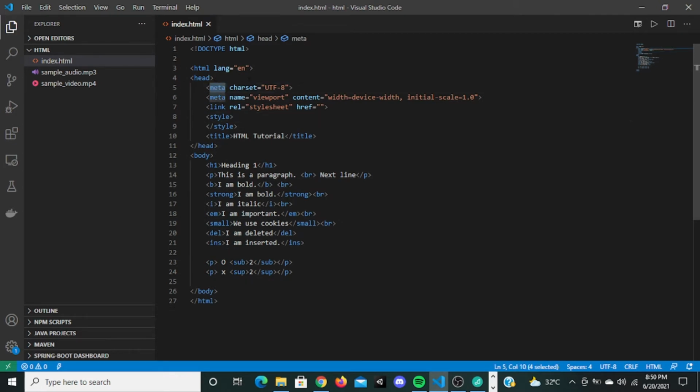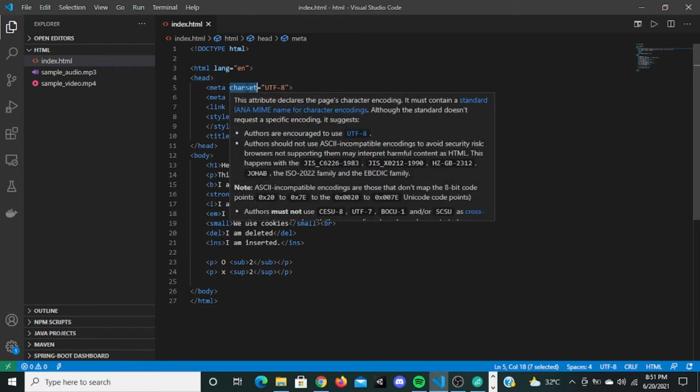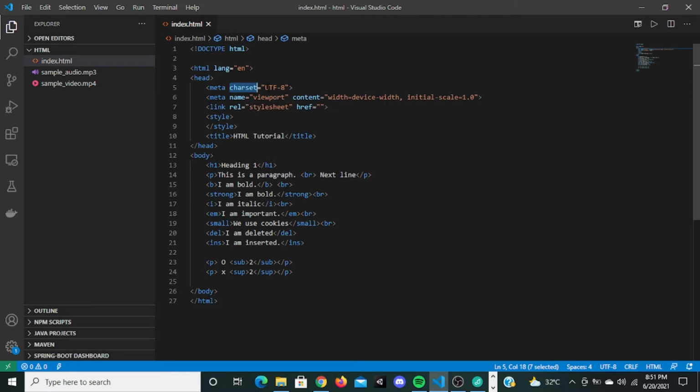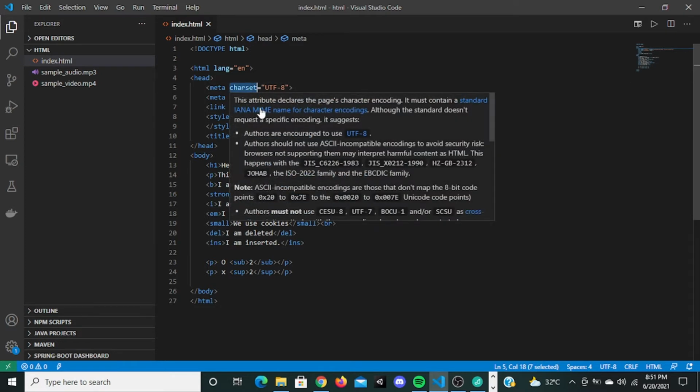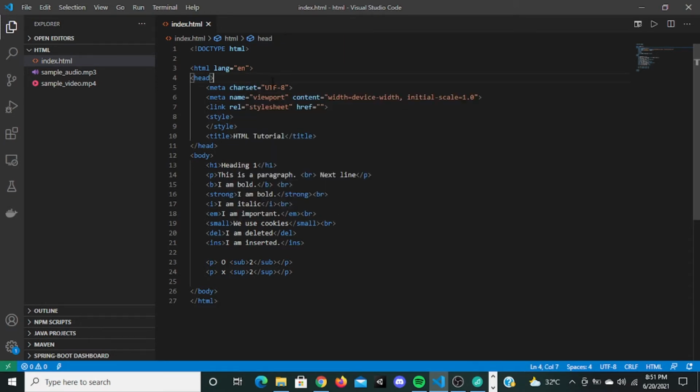So the first meta tag right here, what is this meta tag? Meta tag is a tag which gives information about our HTML file to the browser. I mean, what is this HTML file about? What is this website about? Then what is this website's character encoding? This charset will tell what the character encoding of this website is. There are many encodings, in the sense that the browser will encode this data before displaying. So what is the encoding of this? It says it is UTF-8.